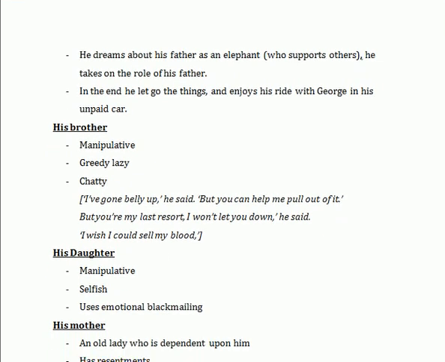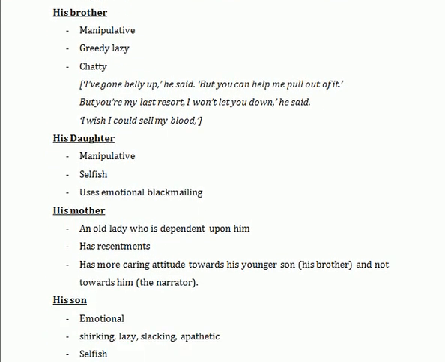Now we see the salient traits of the other characters of the story, including his brother, because in the beginning we find the introduction of his brother, who was asking him for money and telling him about his problems and the way he was going to return the money. We could also find some statements in support of all these traits that I had written down over here: his brother was shown as a manipulative, greedy, lazy, and chatty individual.